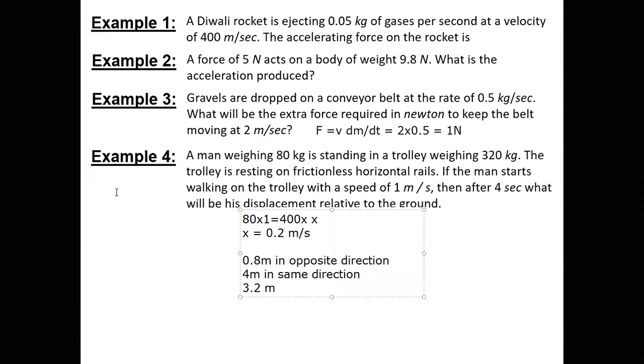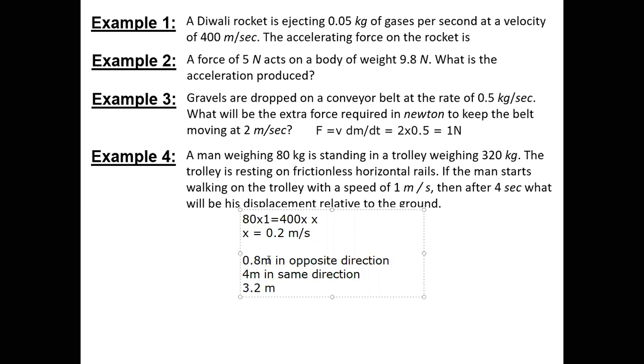Yes, Surya. But you said his velocity with respect to the ground is 1 meter per second, right? So that means he should be moving forward. He should have moved 4 meters because it's with respect to ground. Yes, with respect to ground he is moving 4 meters. And the trolley is also moving, na? Backward. Yes, sir. So with respect to trolley, what's his displacement?